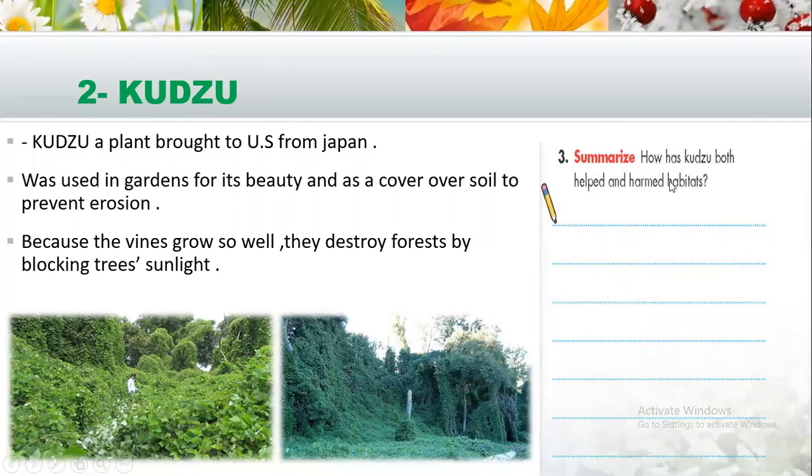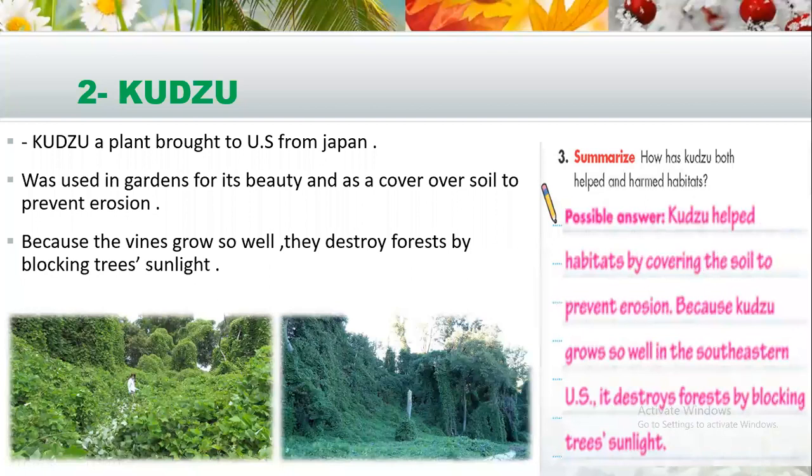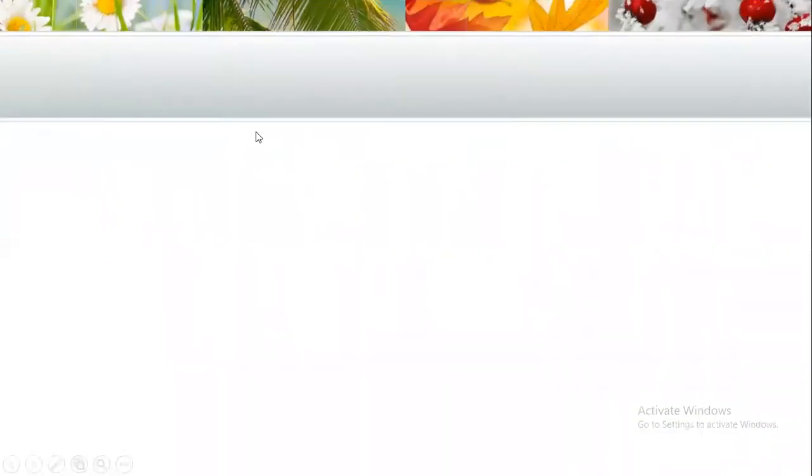So how has kudzu both helped and harmed habitats? Pause the video and answer it. That's right. It helps the habitat by covering the soil to prevent erosion, but it harms it because it's blocking and destroying trees by stopping the sunlight from reaching them.